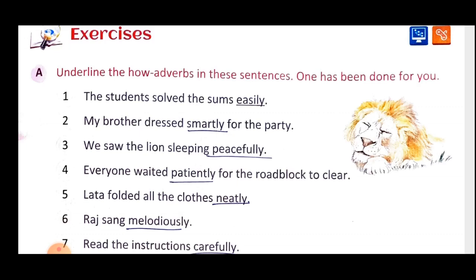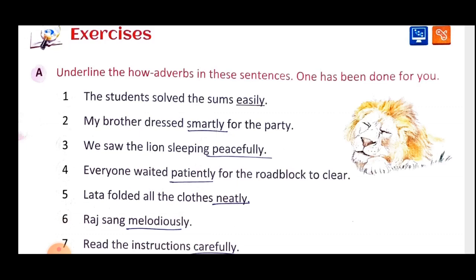Peacefully. So that is your how adverb. Next is, everyone waited patiently for the roadblock to clear. Everyone is your subject, waited is the action. How was that action done? Patiently. So that is your how adverb. That is describing the action. Patiently is your how adverb.